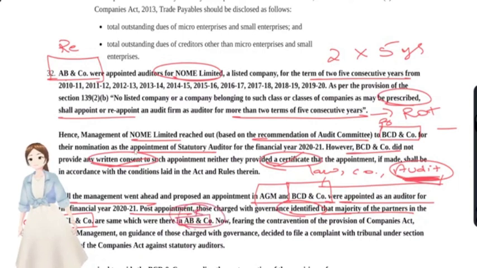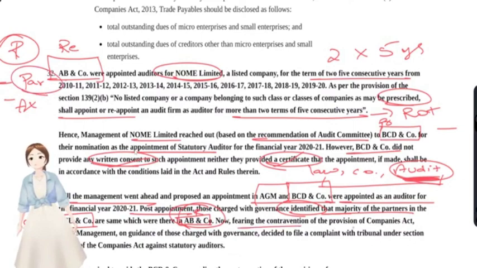Could that be so? You see, rotation of auditors, two things. First thing, if it's an LLP or something, the partners should not be the same. Partners should not be in common. Second thing, the network of audit firms also should not be in common. You see, here partners were in common.